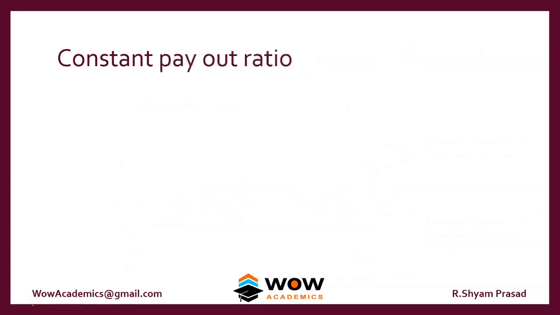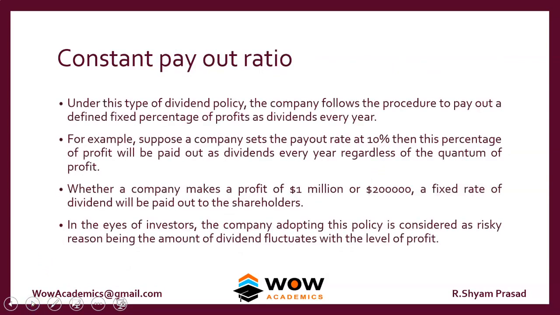Now we will move on to the constant payout ratio. In the earlier constant dividend per share policy, the dividend per share was constant at 10 rupees, and with growth it goes to 11, then 12.